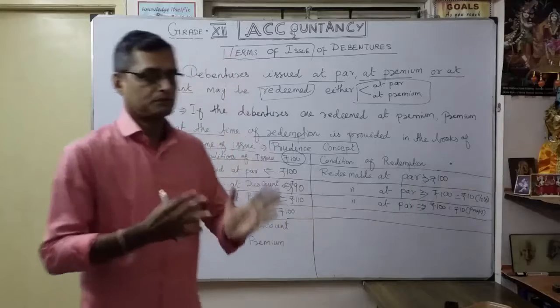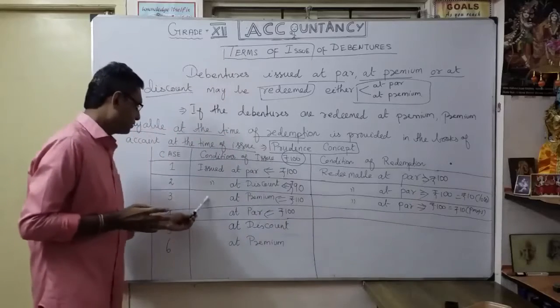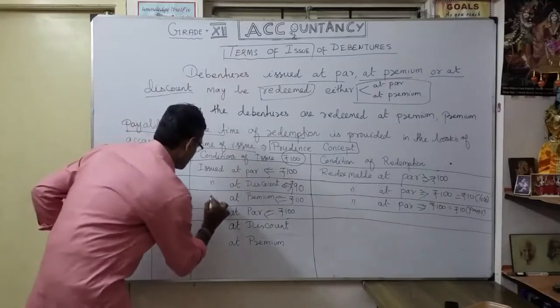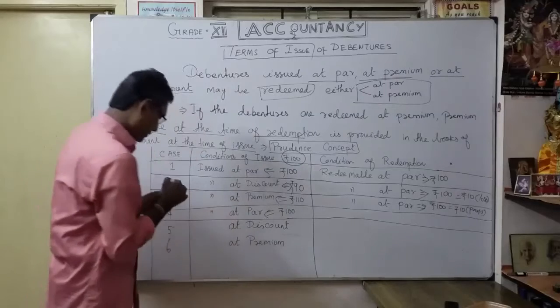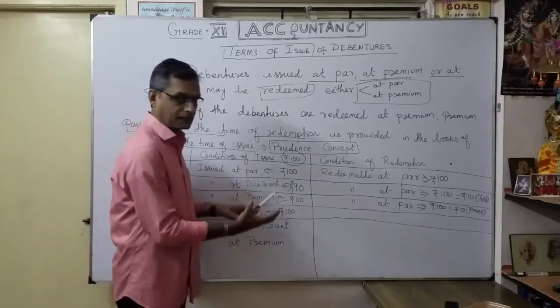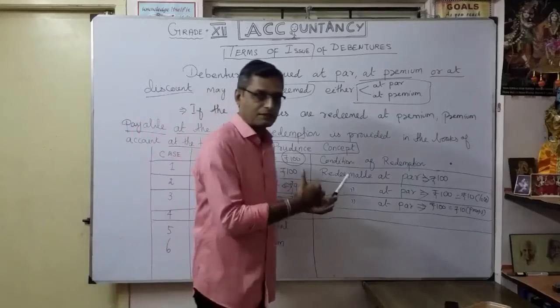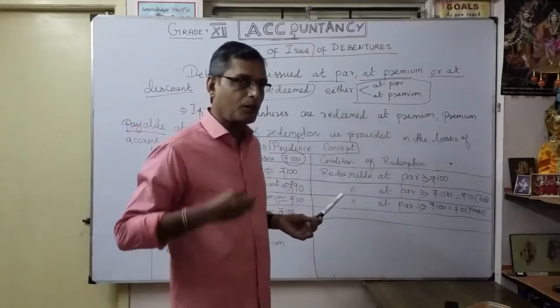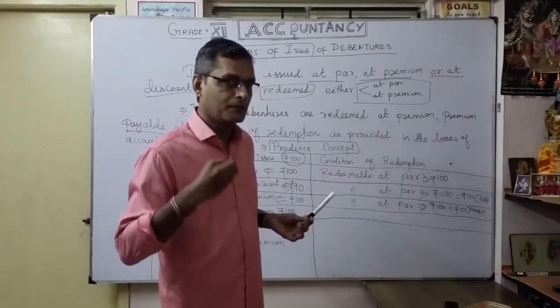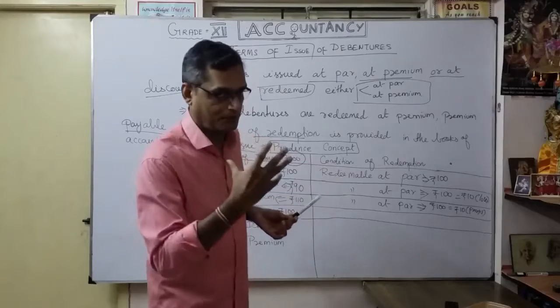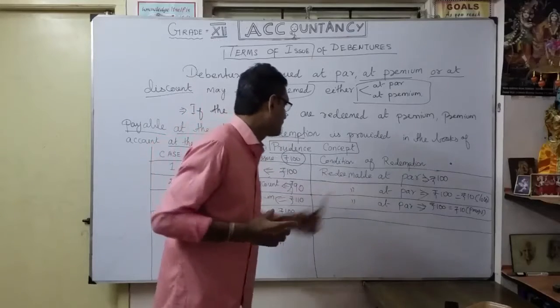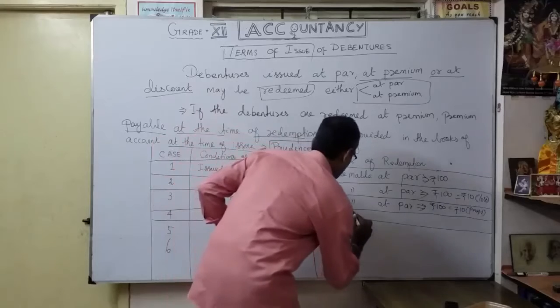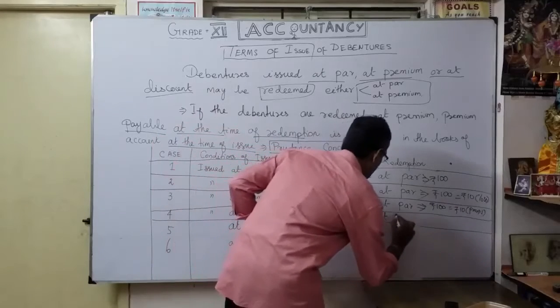Coming here, what are the conditions of redemption? At the time of issue of debenture, I said that it is issued at par and redeemable at premium.